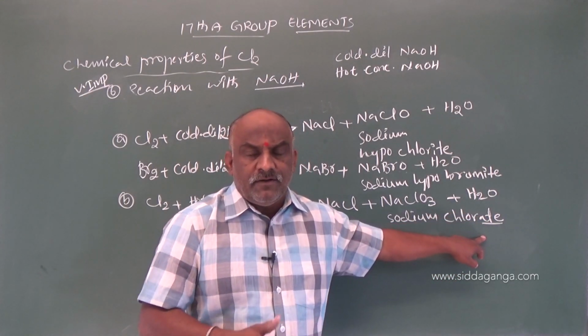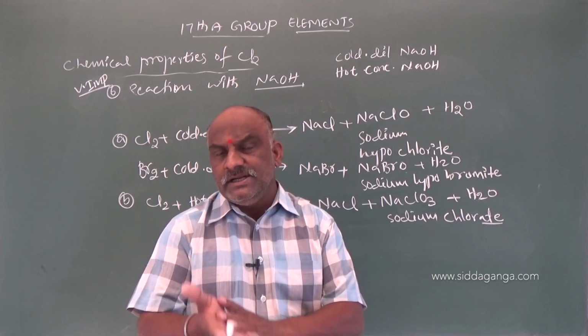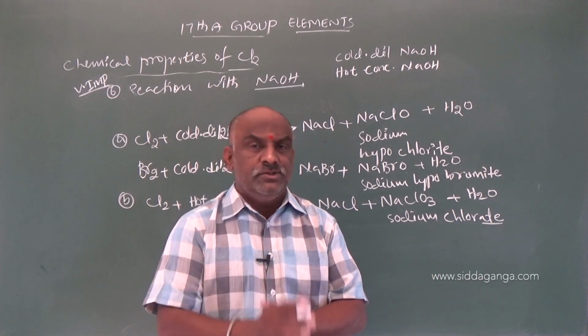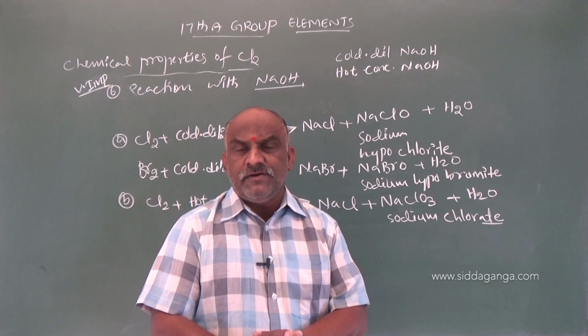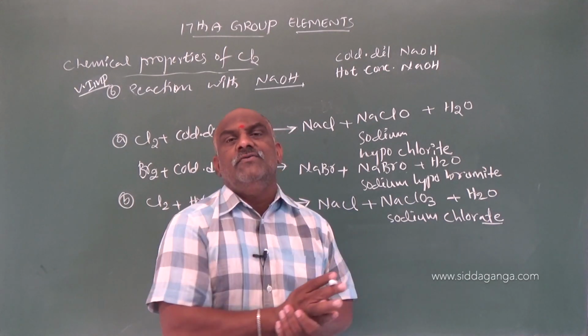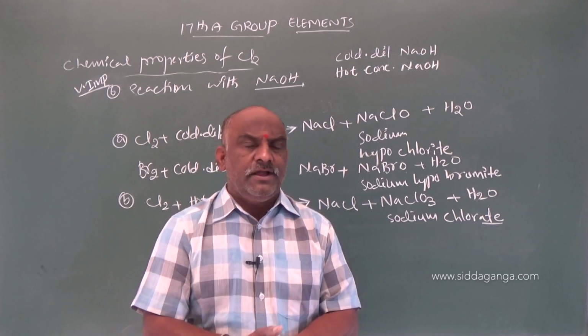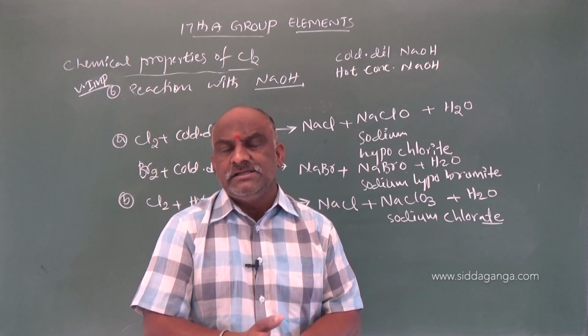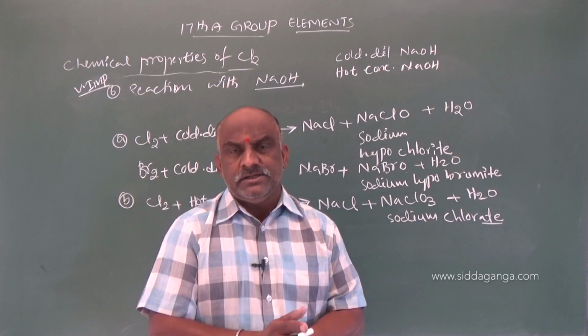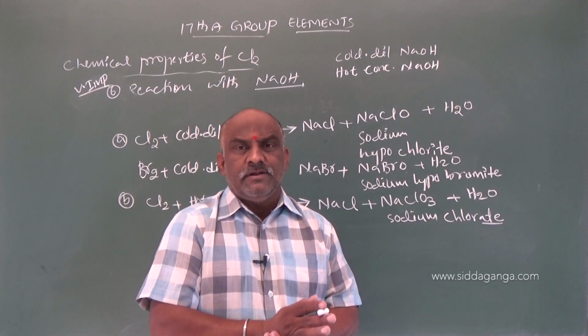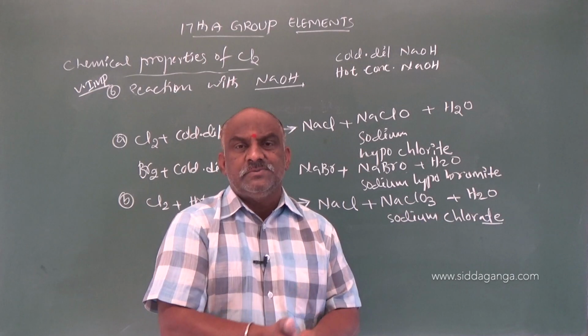After completion of this topic, next is the oxy acids of halogens. Generally we know acids like sulfuric acid, hydrochloric acid, nitric acid, acetic acid, benzoic acid, sulfurous acid, phosphoric acid.